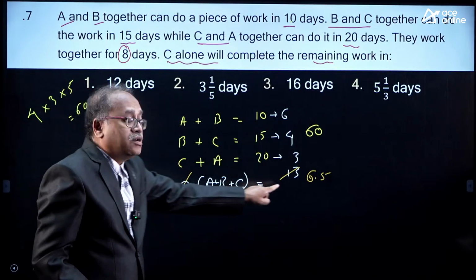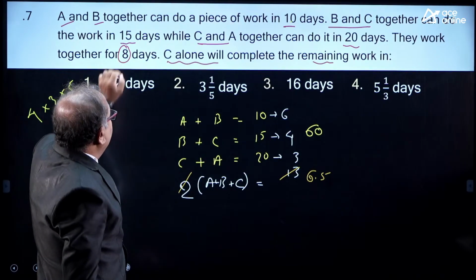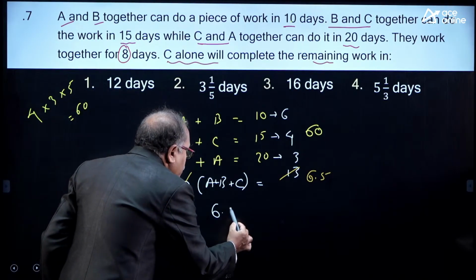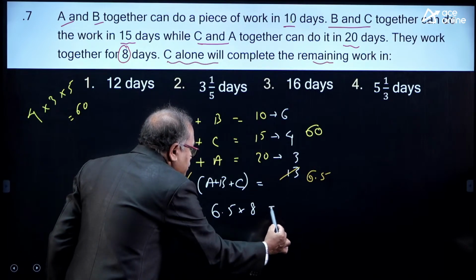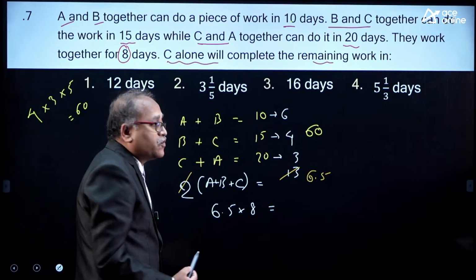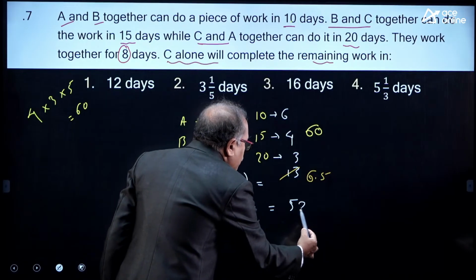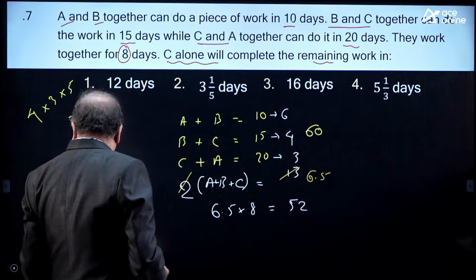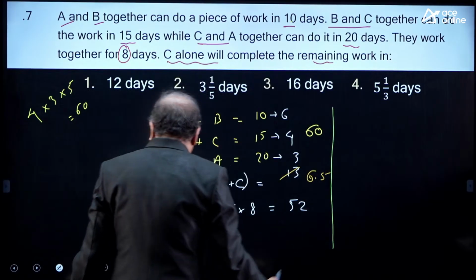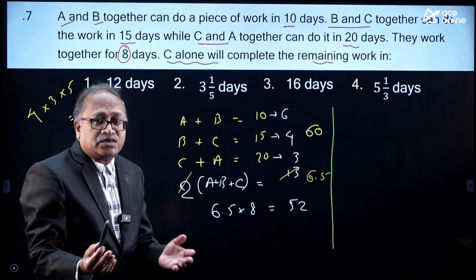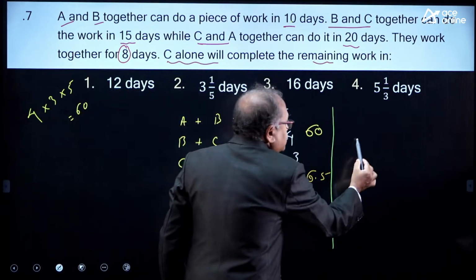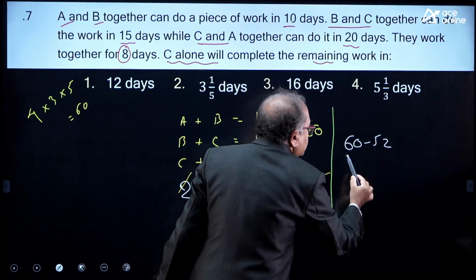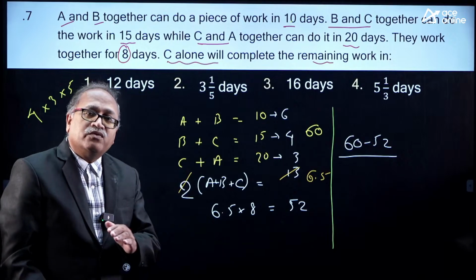They together 6.5 units. They already worked for 8 days. So how many units they must have completed? That is 6.5 into 8, that comes 8, 5, 40, carry 4, 8, 6, 48 plus 4, which is 52 units are over. And after that C alone works. So how many units are left over here? The total is 60 units, LCM, that is the total amount of work, and 60 minus 52 is 8. These are the number of units left, and who will work over here?